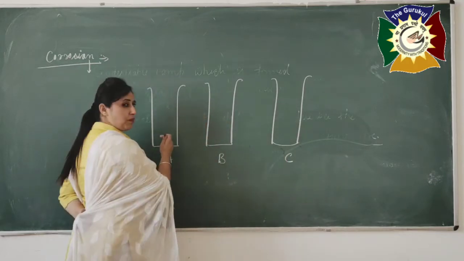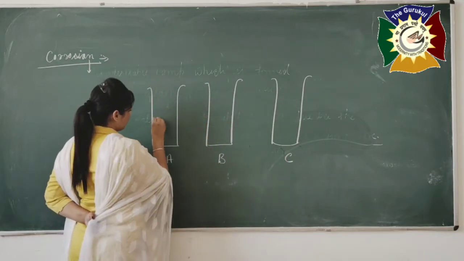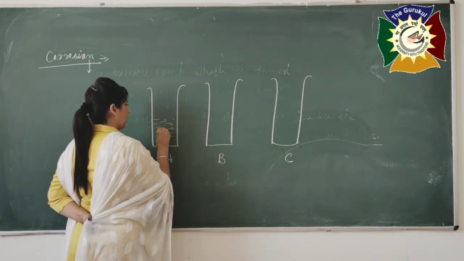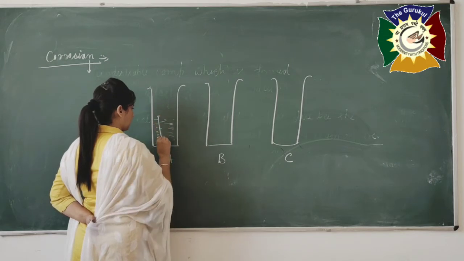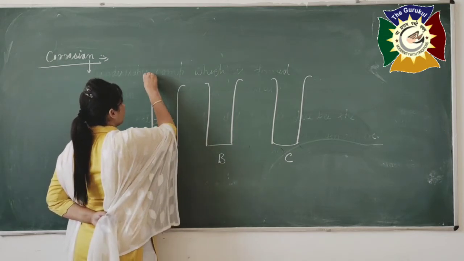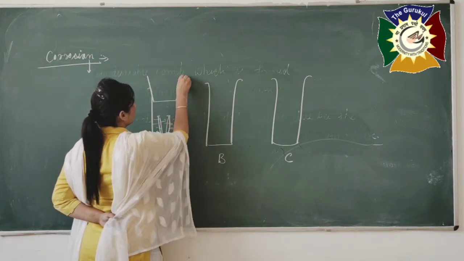In the first one we have to pour some water, and with the water some iron nails are present here. Then cover it with the help of a cork.